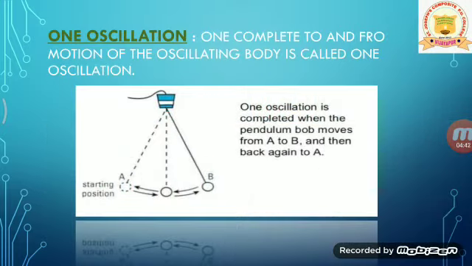Now, one oscillation or one complete cycle. One complete to and fro motion of the oscillating body is called one oscillation or one cycle. One oscillation is completed when the pendulum bob moves from A to B and then back again to A. Suppose the pendulum starts its motion from A, and when it returns to the same position A, this motion is called one oscillation or one complete cycle.